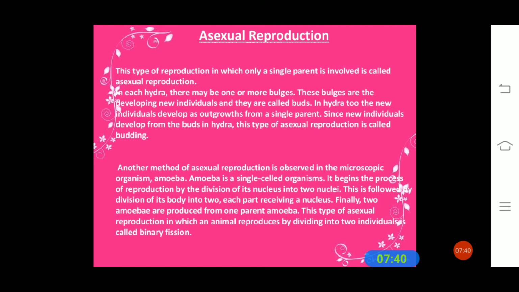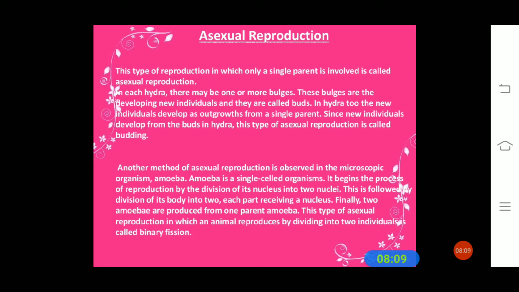Yes. So today, asexual reproduction. Students, as you all know, in class 7th you have already studied about asexual reproduction. So asexual reproduction means what? It is a type of reproduction in which only a single parent cell is involved, which is called asexual reproduction. In asexual reproduction we can see different modes of reproduction.